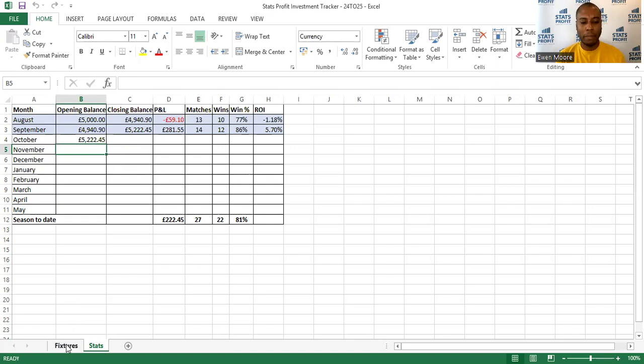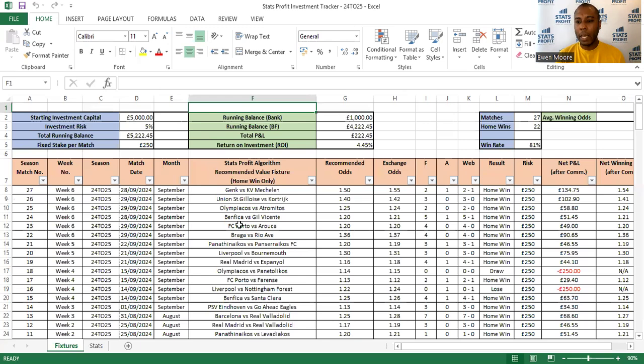So now I'll just flick back into the fixtures just so you can see what that involved. Okay, just to give you more information on this spreadsheet, we've got the starting investment capital. The risk is 5%. So what does that mean? That means that each game I use a fixed staking strategy. From that £5,000, 5% is £250, which means every game throughout this football season is £250.